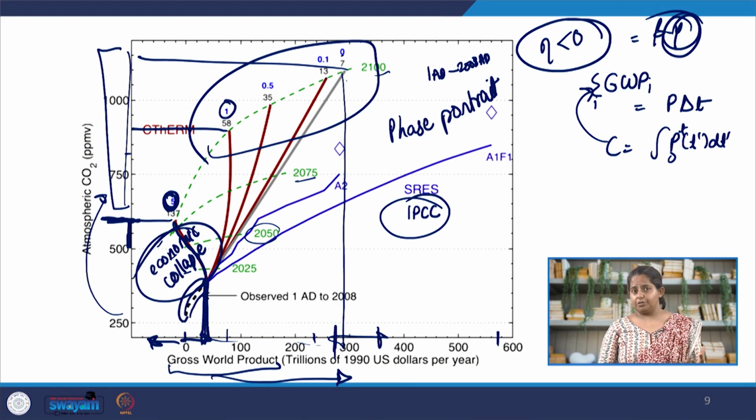And the beauty of this phase portrait is that the phase portraits we have done in our class before this model had different initial values. What they showed us was the flow lines, or how the variable will change for different initial conditions. Here the initial conditions are constant, because from 180 to 2008 AD, the black dotted lines already tell you the path that we have traversed.